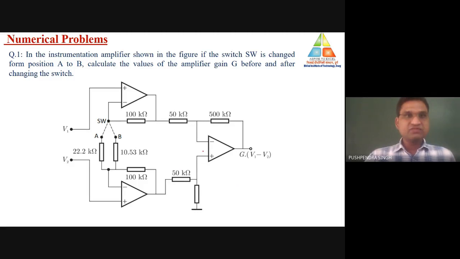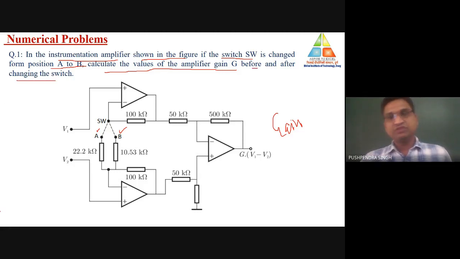Now let us discuss one question related to the instrumentation amplifier. In this particular question, for the instrumentation amplifier as shown in the figure, if switch SW is changed from position A to position B, then we need to calculate the value of amplifier gain G, the gain of the instrumentation amplifier, before and after changing the switch position.